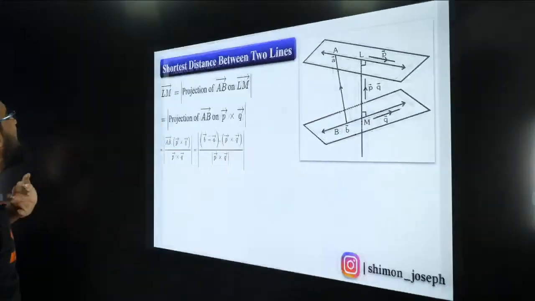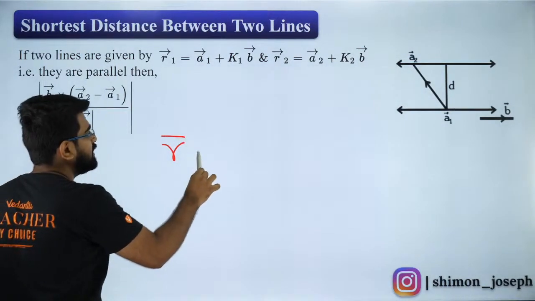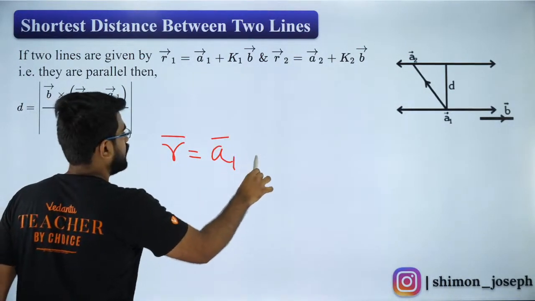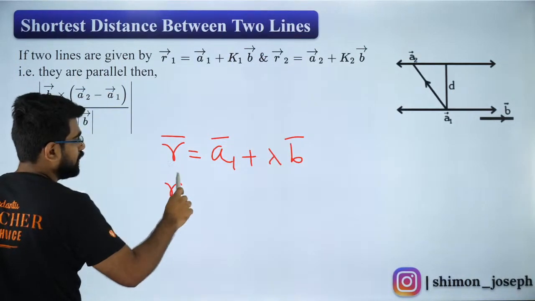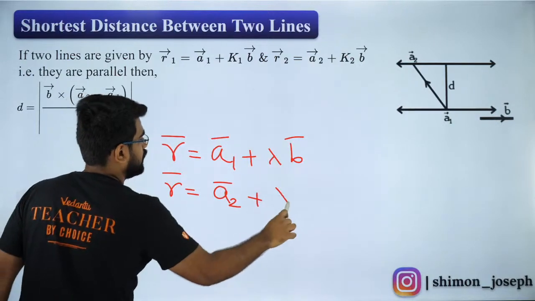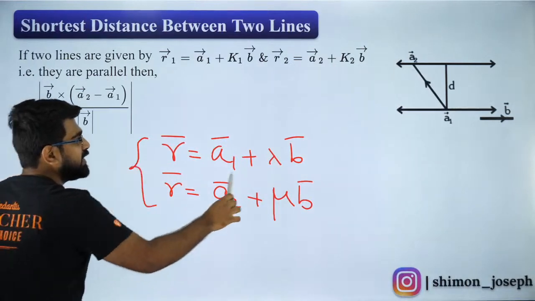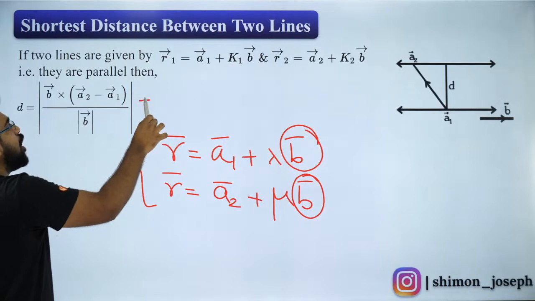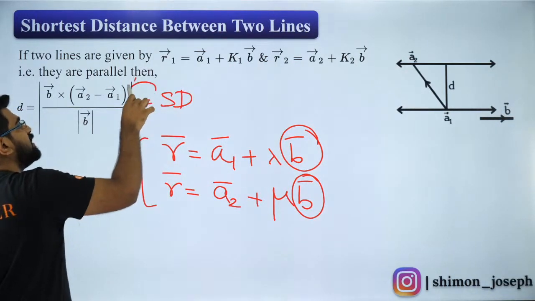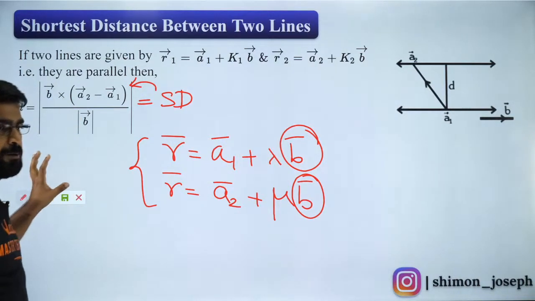But what if you have two parallel lines? Then the formula will change. Let's say this is one line and this is another line. You see their directions are the same. If you want to find the shortest distance between two parallel lines, then the formula is given by this. Are you all clear? Everybody? Please make sure you are noting it down.